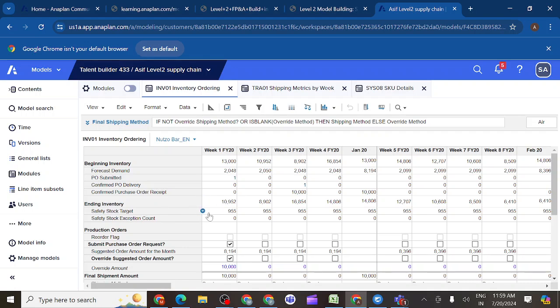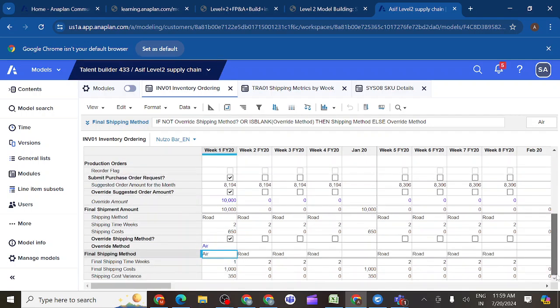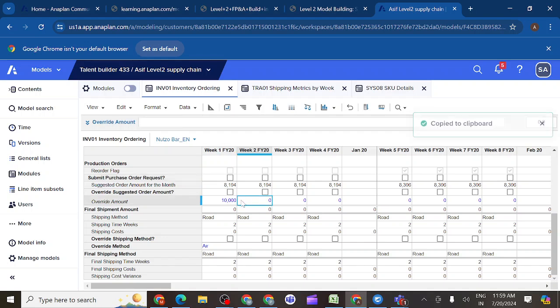What is the safety stock target? You can see this is just like a divider, a column header, and there is nothing for production orders. Then the reorder flag, submit purchase order request, and override, each and everything you can see clearly here one by one. In this way we can complete all these things. Before going to that, we should remove all check boxes from here, so that we can compare each and everything properly. We should not keep anything here, or we will get confused.